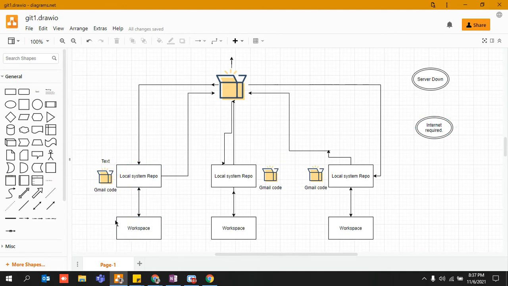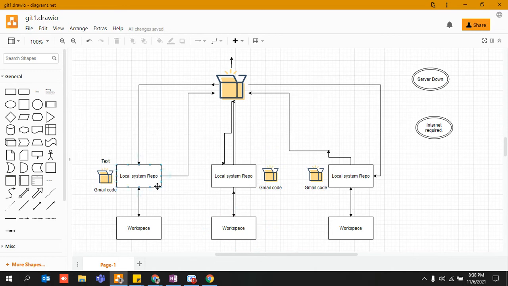Also, he already pushed his entire code the day before yesterday to this particular system, right? And everybody had this repository on their own system. We all downloaded it, right? So now we can work ahead on that particular code, right?